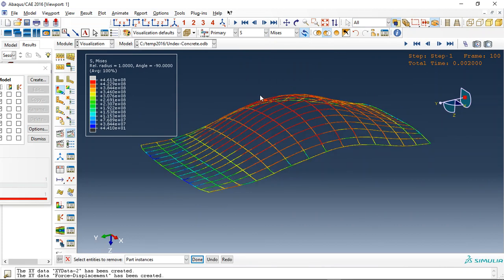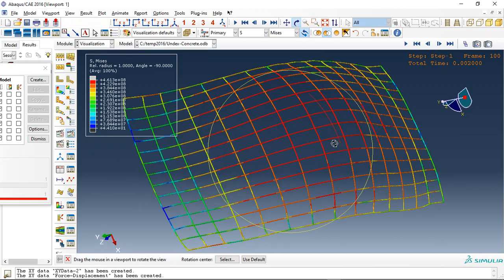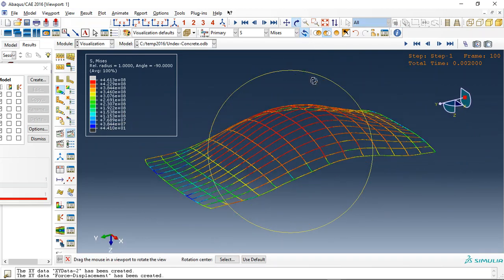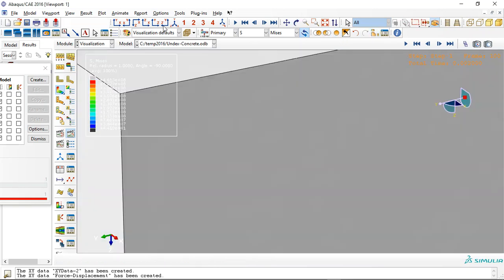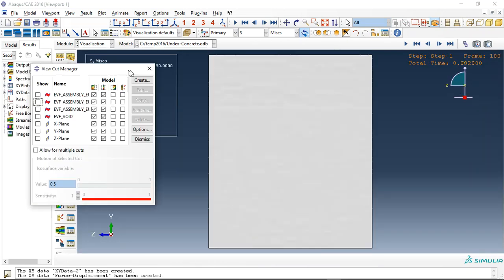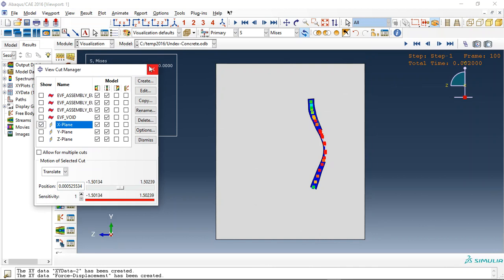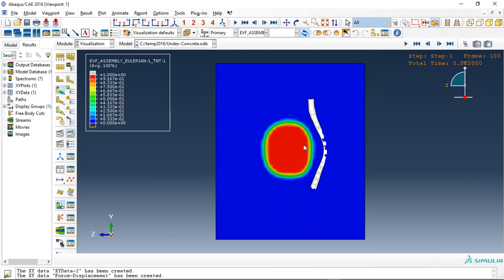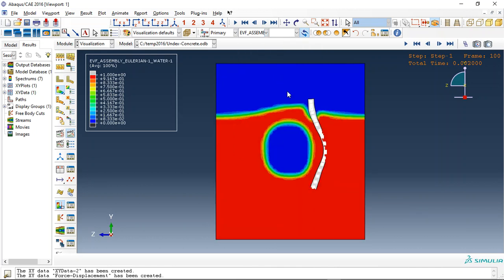Let me check the steel bar embedded inside the concrete host, and also we can check the TNT. This is the TNT volume fraction, but the water is better. See, this is water.